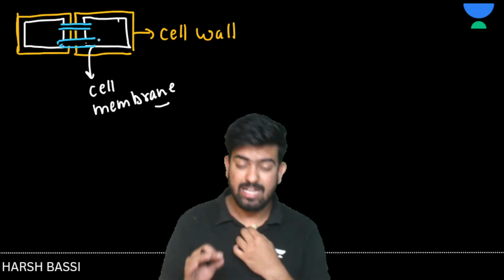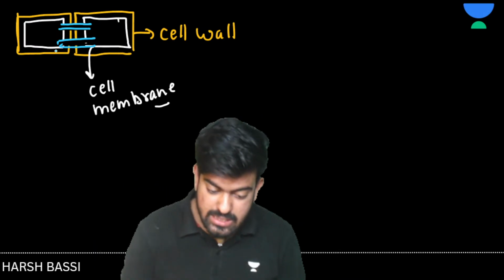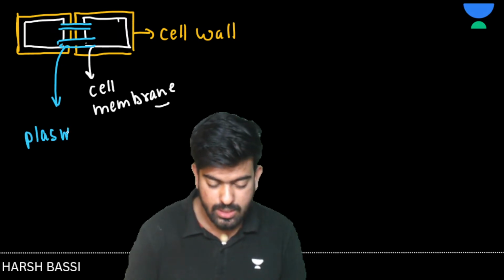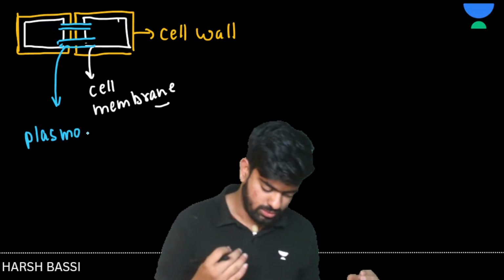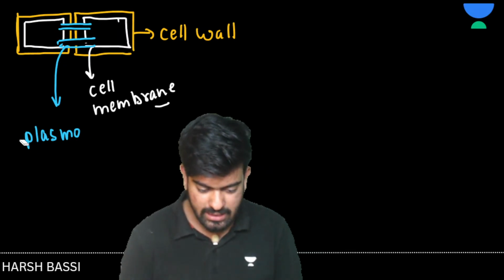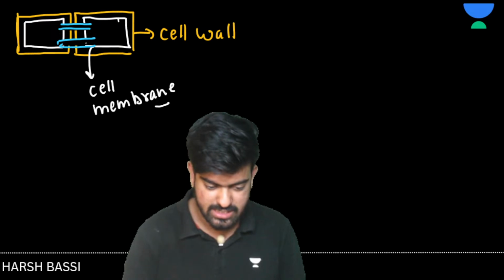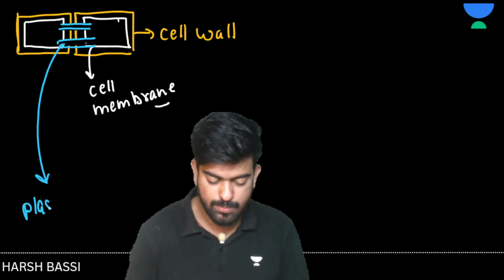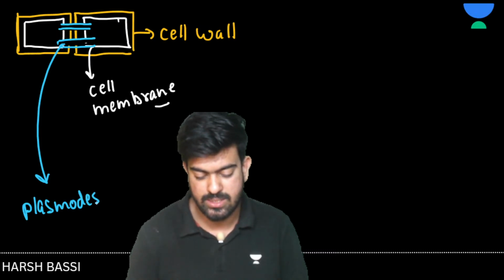And these gaps are known as plasmodesmata connection. Plasmodesmatal connection. One second, I'll write it again. These are known as plasmodesmatal connection.